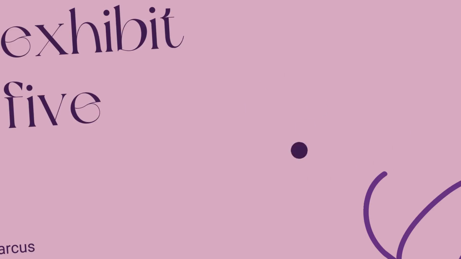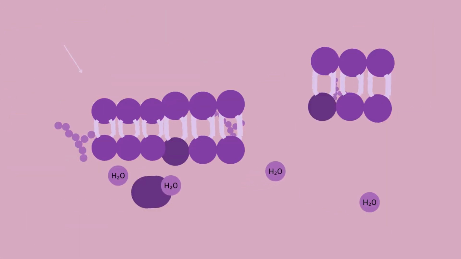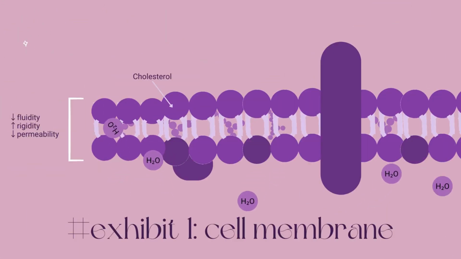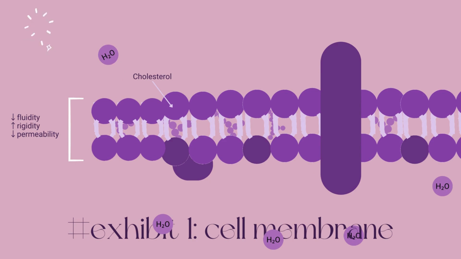And finally, Exhibit 5. Dehydration can alter the fluidity and permeability of the phospholipid bilayer. As water is lost from the cell, the lipid molecules in the bilayer may become more closely packed together, making the membrane less fluid, more rigid, and less permeable to water, ions, and large molecules. In response to dehydration, the cell may try to reduce water loss by decreasing membrane permeability, thus conserving intracellular water.